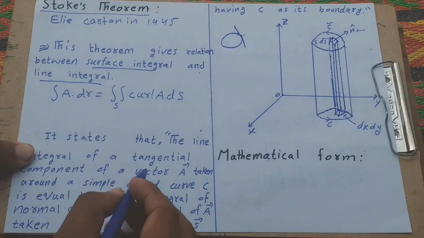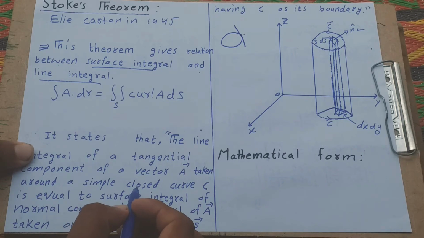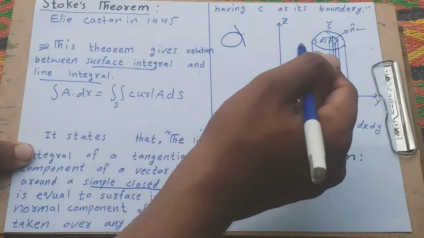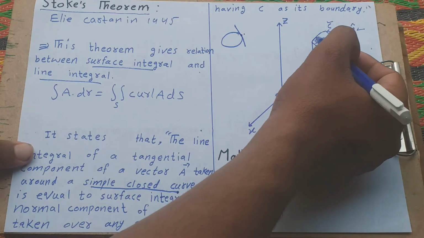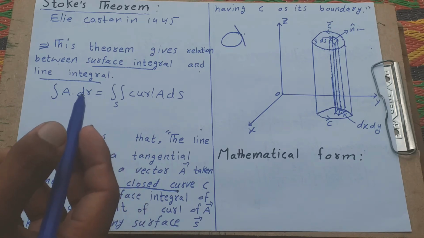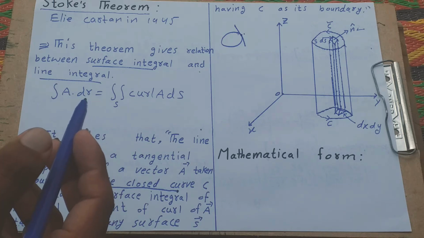For example, again understand, a simple closed curve means a connected curve that does not cross itself and ends at the same point. This only shows a circle boundary. A simple closed curve shows the surface boundary. The line integral is equal to the surface integral. The line integral only exists in one dimension and the surface integral exists in two dimensions.